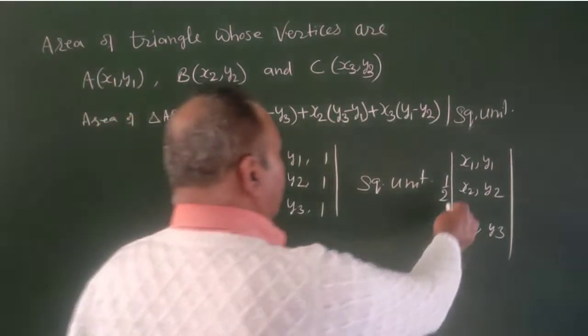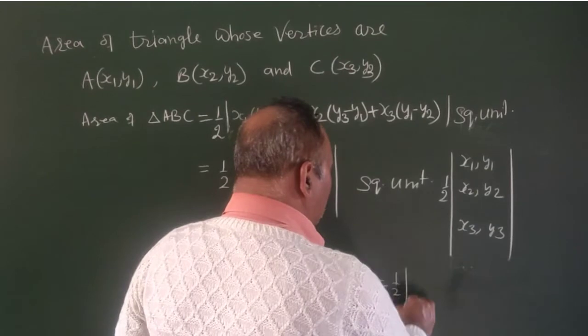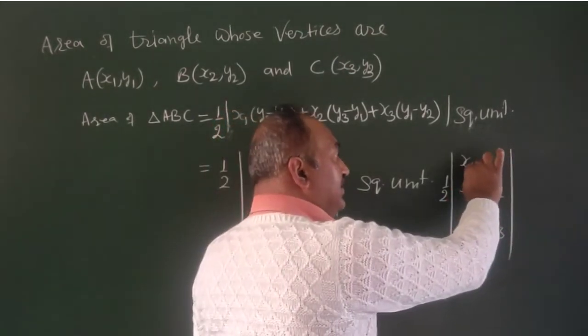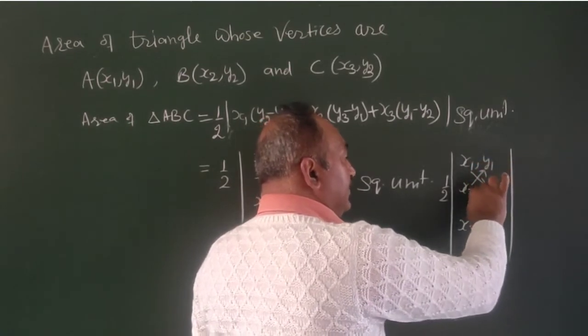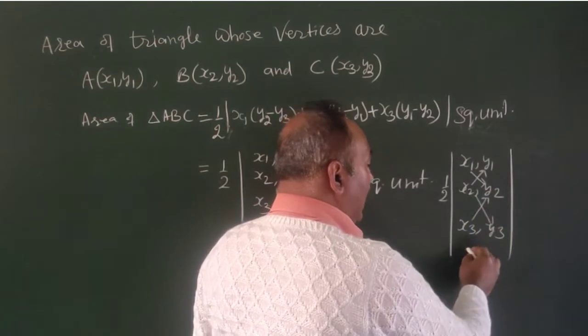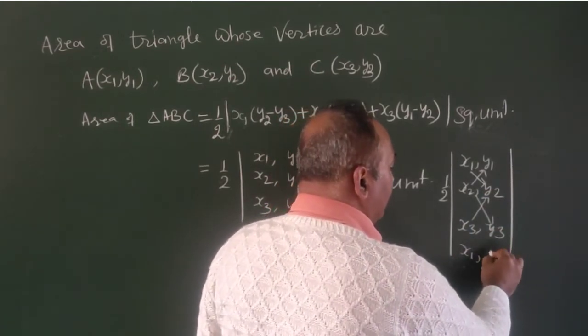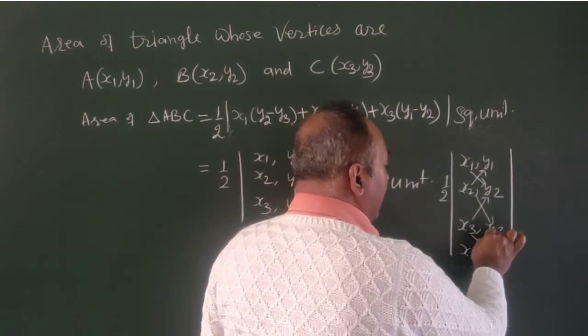Now, if we calculate it, 1 by 2 into modulus, multiplying along this with positive sign and this with negative sign, and again write here x1 and y1, this is positive sign and this is negative sign.